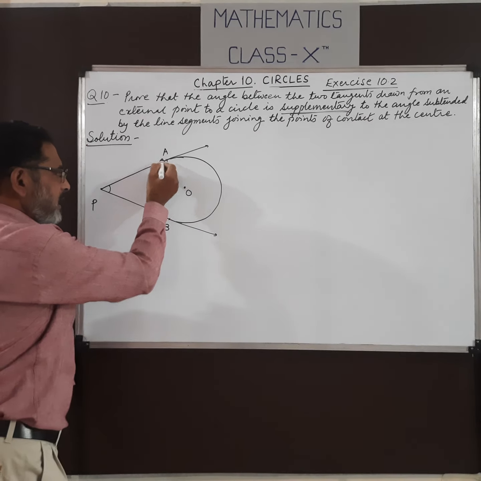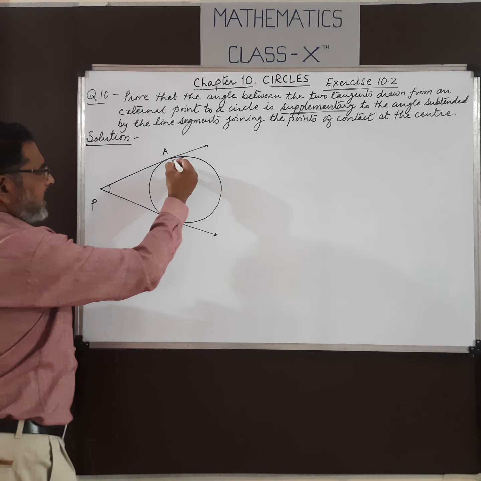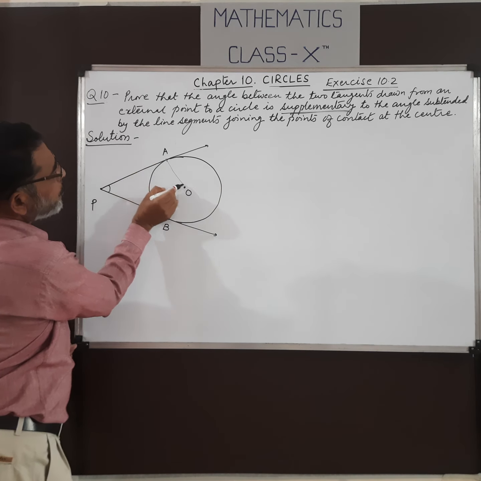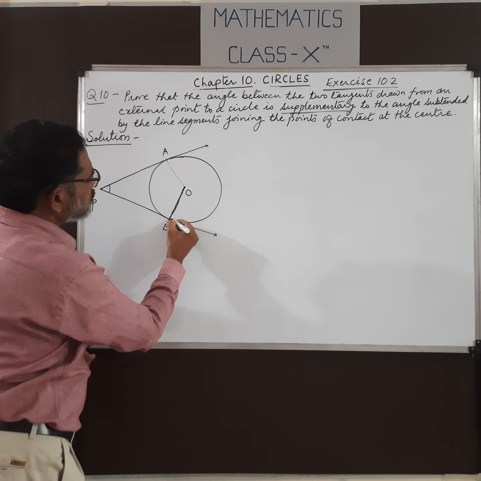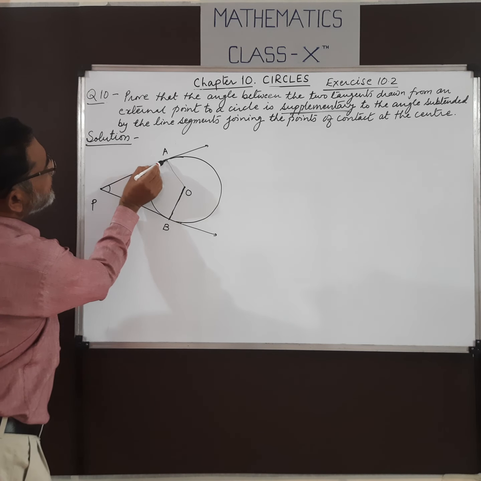So points A and B are the points of contact. If we join A to O and O to B, these are the line segments joining the center to the points of contact.